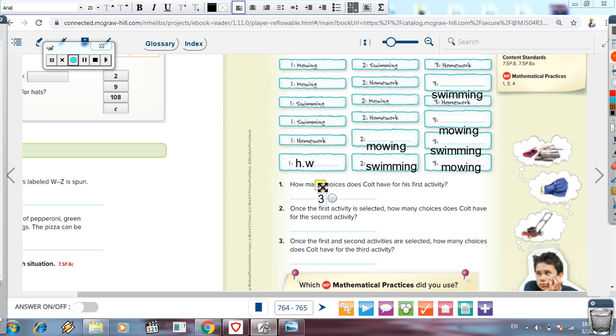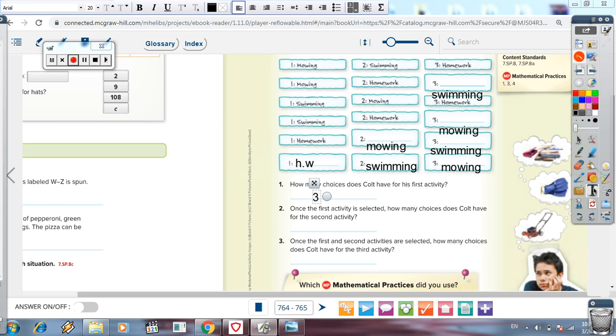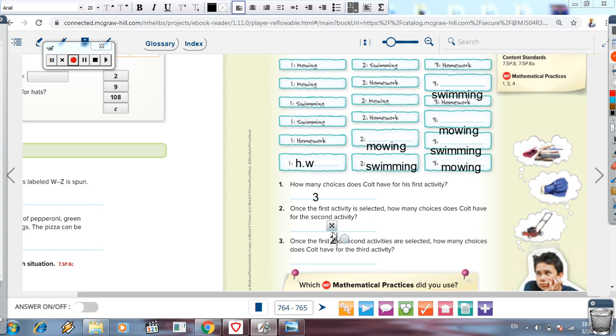Look at the second one. Once the first activity is selected, for example mowing, like here, what can he do second? He can do swimming or homework. So after the first choice, he can take 2 choices from the events that he has. Then we will write here it's only 2.